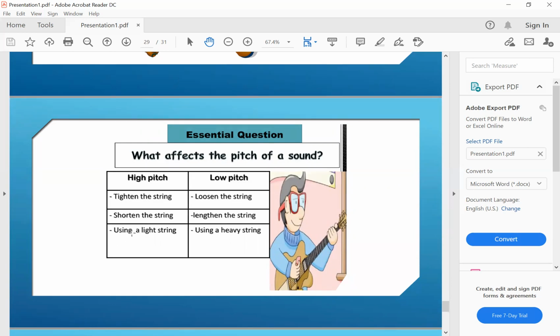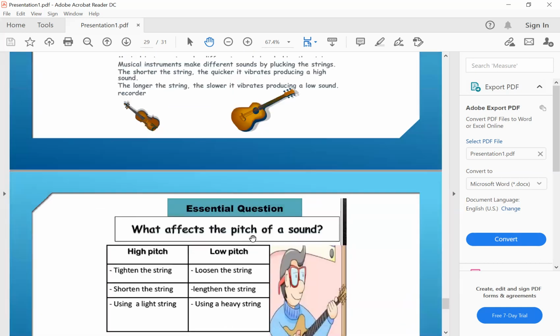Also, using a thin or light string or a heavy string can affect the sound pitch. Using a light string, the vibration will be faster, which means the sound will be high pitch. Using a heavy or thick string leads to slower vibration and produces a low pitch sound.